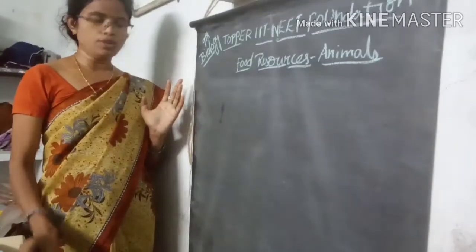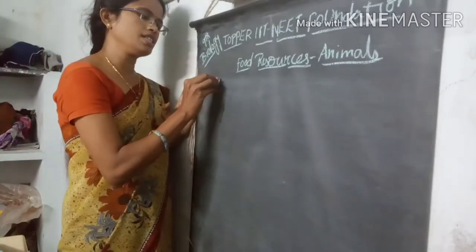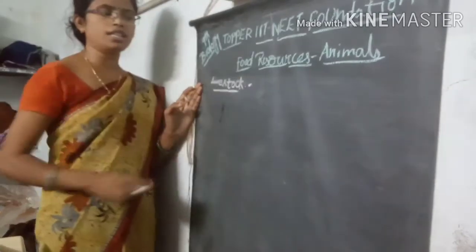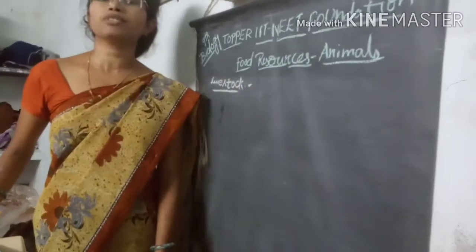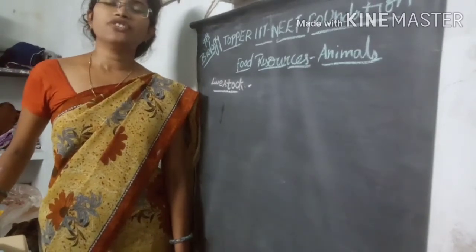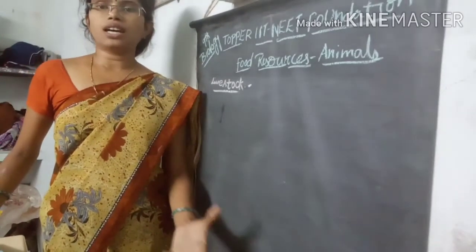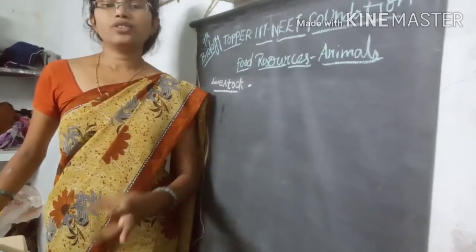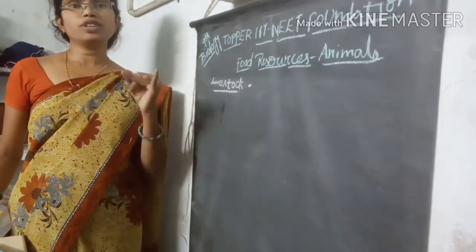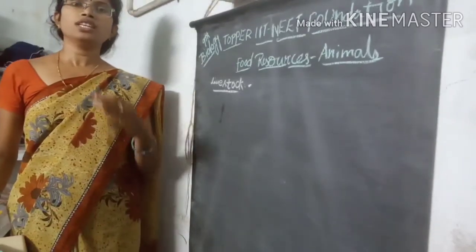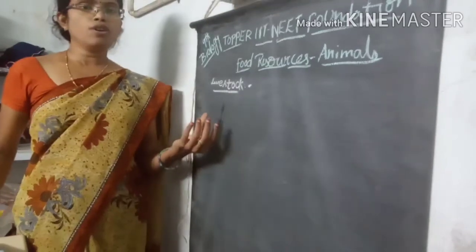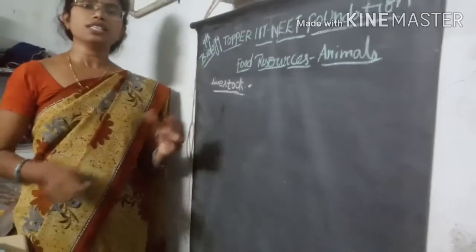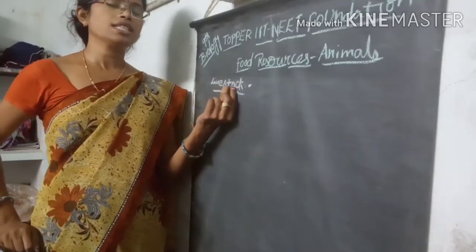Then, in the last class we also discussed livestock. Livestock are the organisms which are mainly used for different purposes. We grow these organisms in our areas for different food materials, maybe for meat purposes or for use in a farming field. The organisms grown in our domestic areas are called livestock.